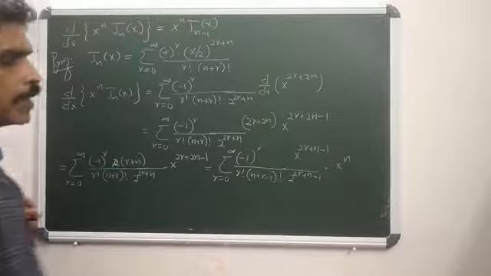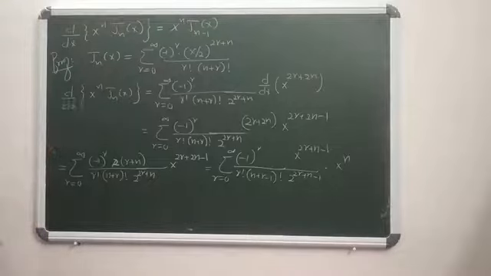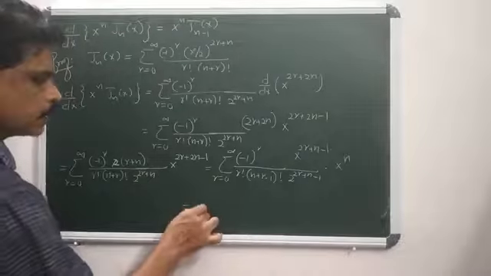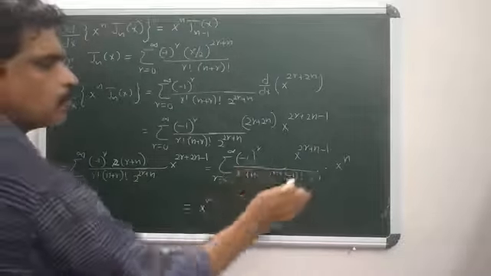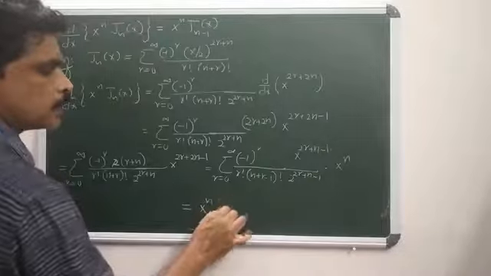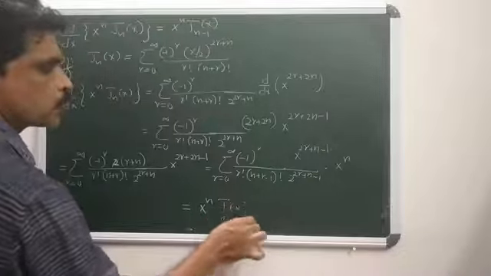One x power n can be rearranged in that way. That is nothing but x power n into, what about this term? That is Jn minus 1(x).